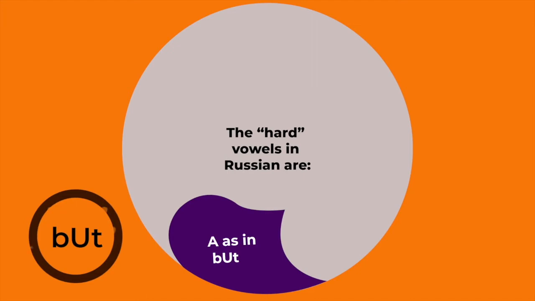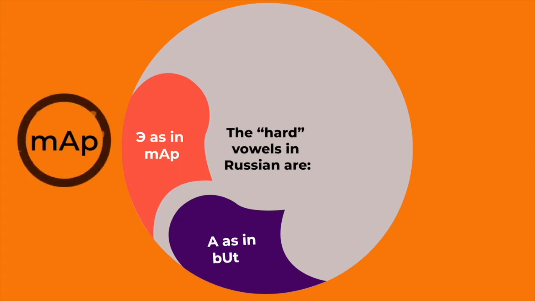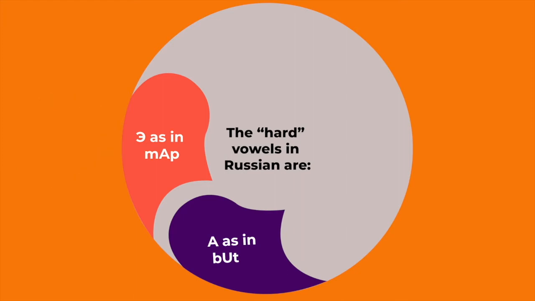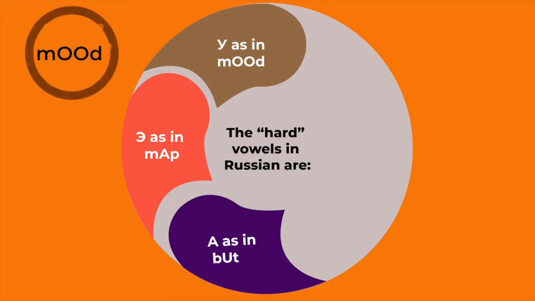Likewise, we have the letter A, and the English word is map. The sound of A in map resembles the sound of A in Russian. Similarly, we have letter U, and here we have used the English word mood. If you look at the structure, we have used two O's.